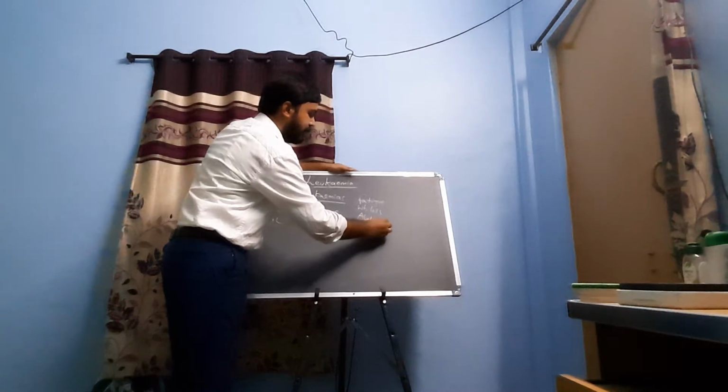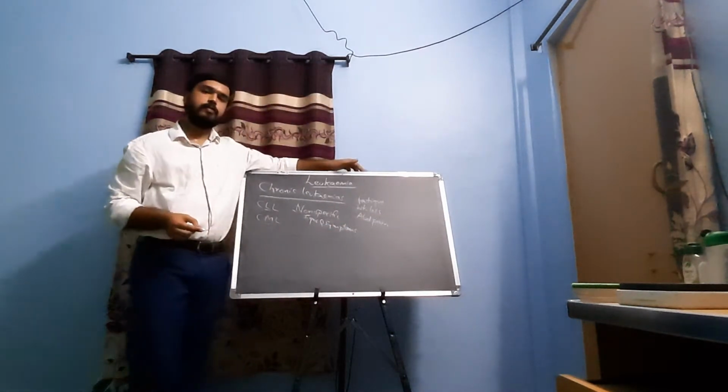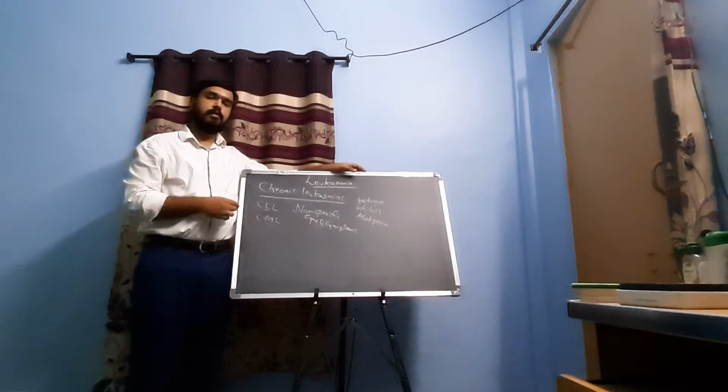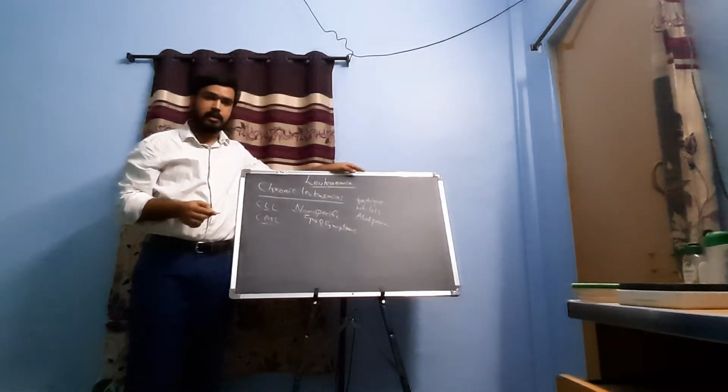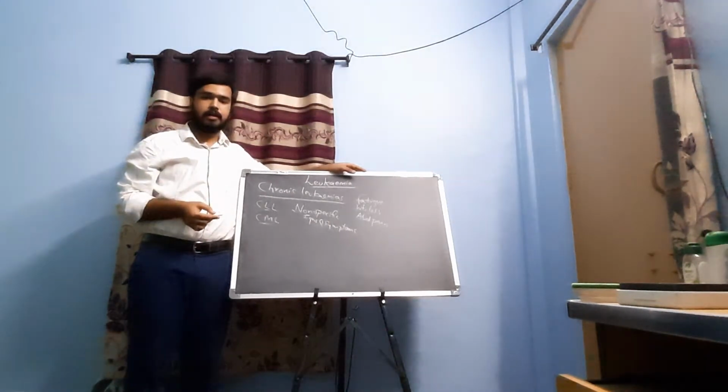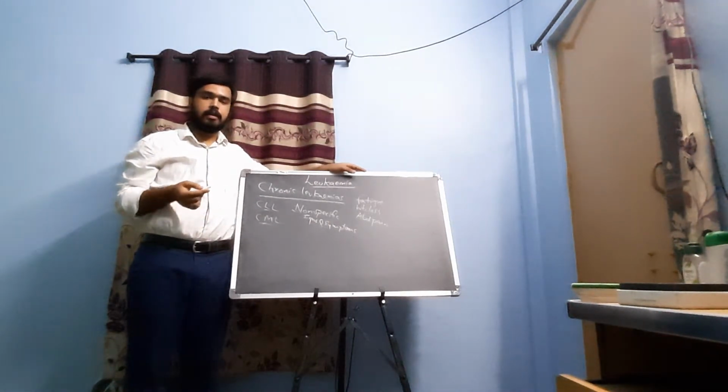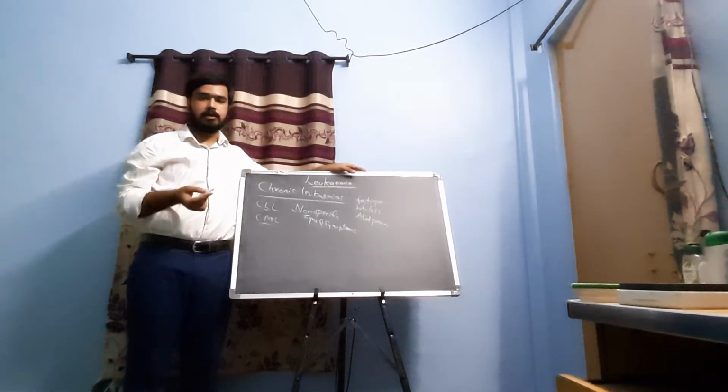Mainly the splenic involvement can be seen in case of chronic leukemias, especially in chronic myeloid leukemias, where splenomegaly is common. It can be moderate, or sometimes extreme splenomegaly can be seen.